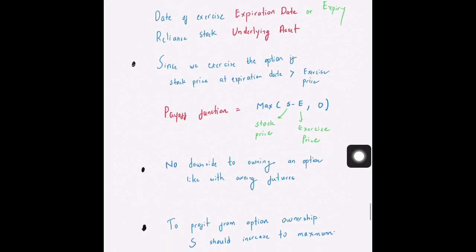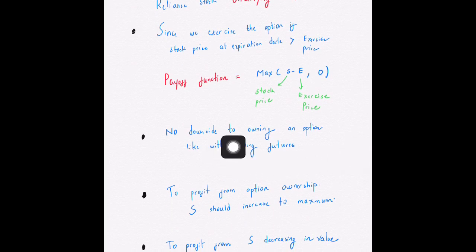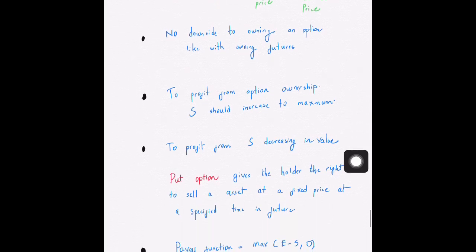Okay, the deal with the option is that there is no downside to owning an option. Like owning futures, there is no obligation, because it just gives you an option to buy things, not an obligation to buy. So to profit from option ownership, S should increase. This is in case you're considering a call option, which gives you the right to buy a particular asset at expiry.